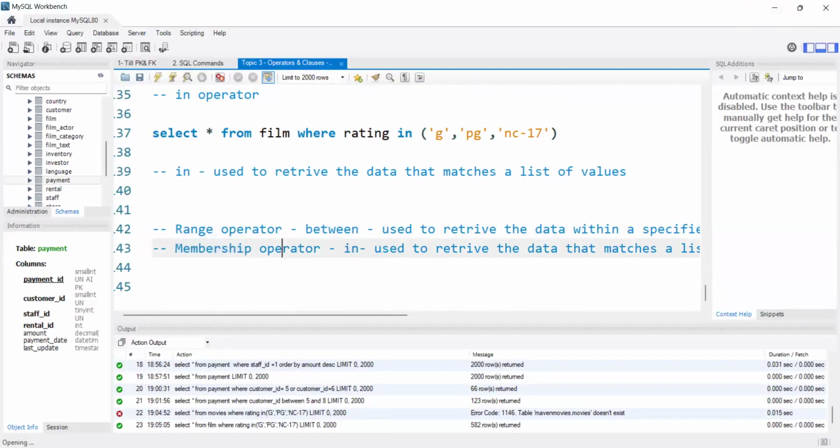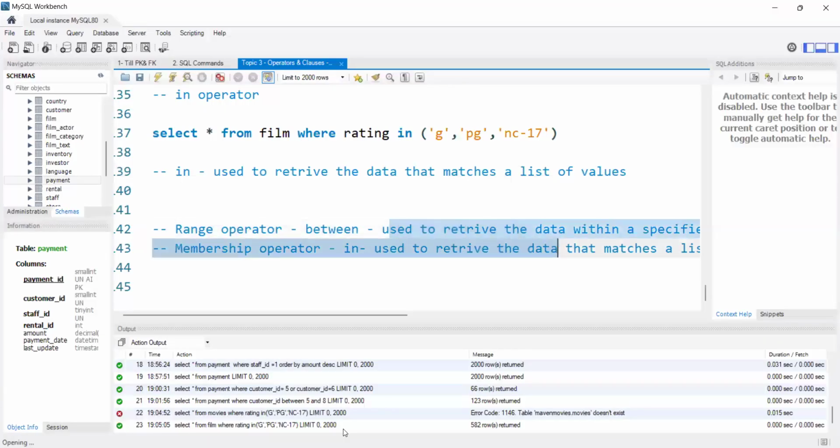Sheikh, I didn't explain these points in the previous class, so once again, listen to this. We discussed the between operator and in operator, right? Technically, we call the between operator a range operator and the in operator a membership operator. To check you or to confuse you in interviews, they will ask, explain what is a range operator, or explain membership operator. They won't ask directly like, tell me in operator or between operator. They will ask indirectly like this.